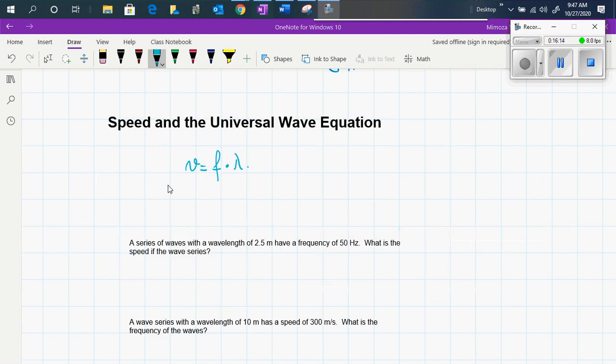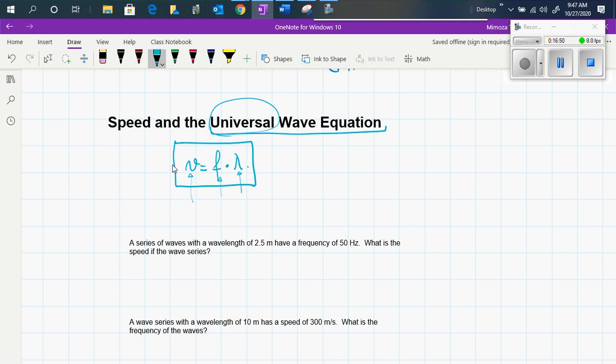Okay, so now this equation, which is found in your formula sheet, is known as the universal wave equation. Universal means it is true for any wave. What is it saying? It's saying that the speed at which the wave is moving is equal to the product of the frequency and the wavelength.